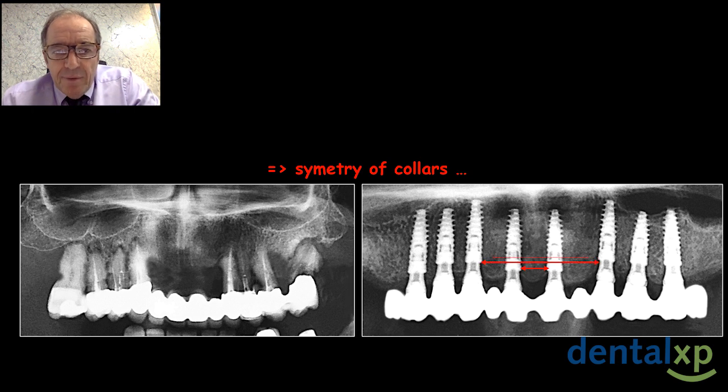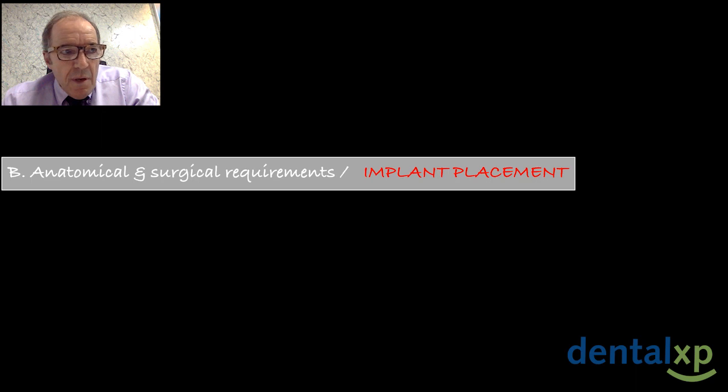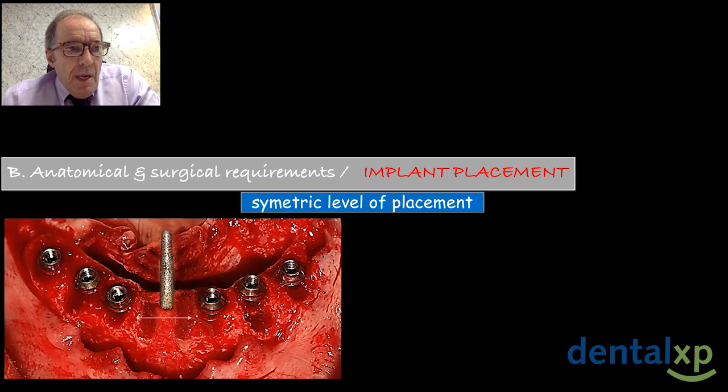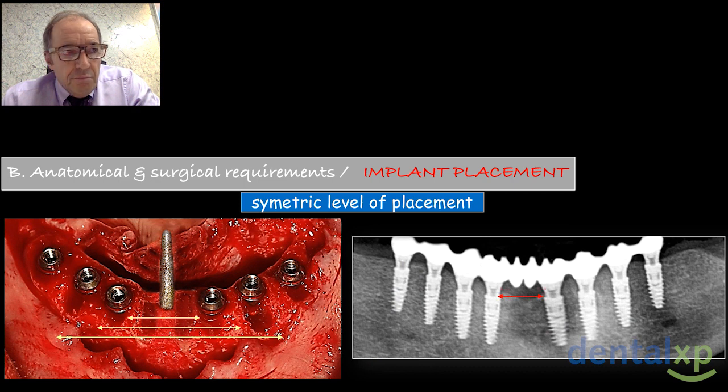Another example, the protocol is the same: symmetry of the collars. It's easy to do the same at the mandible. Symmetry, symmetry, symmetry.